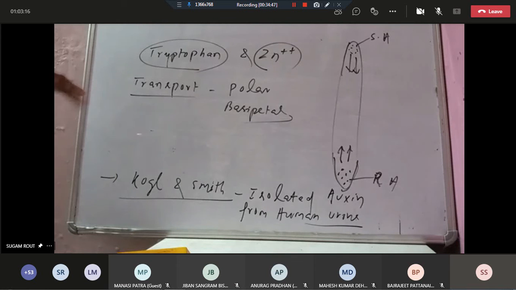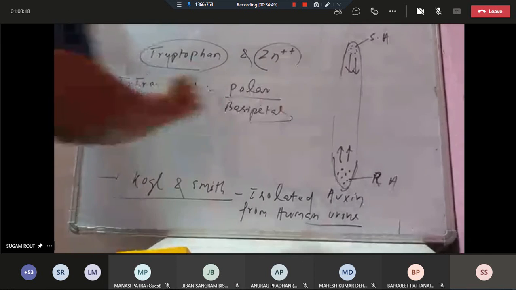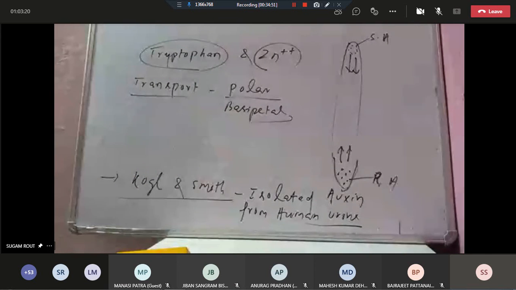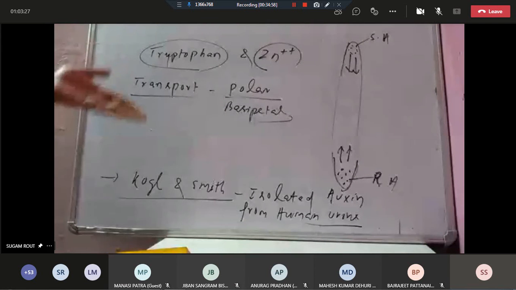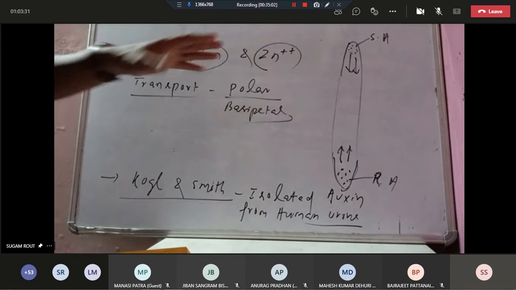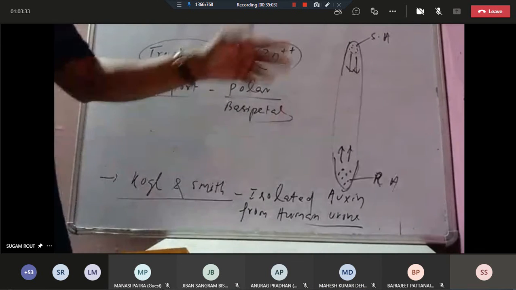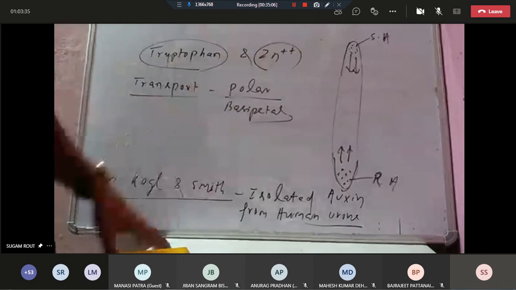It is a polar, directional movement. So this is about the transportation. Transportation takes place through the vascular parenchyma as well as through the phloem tissues.